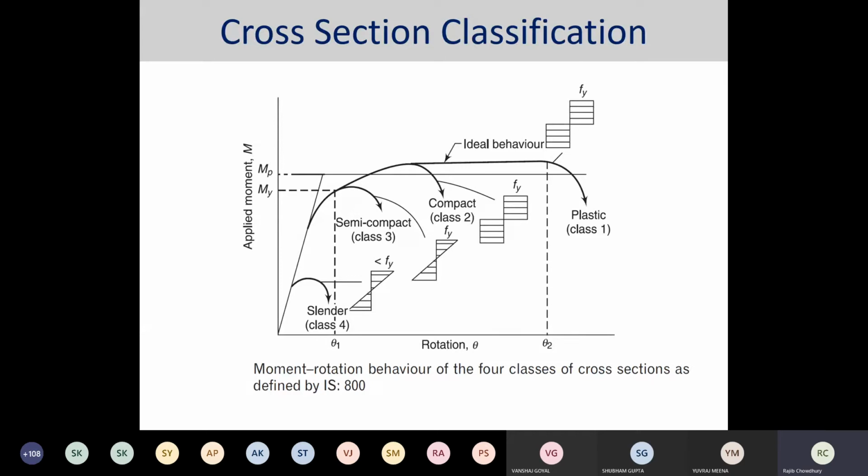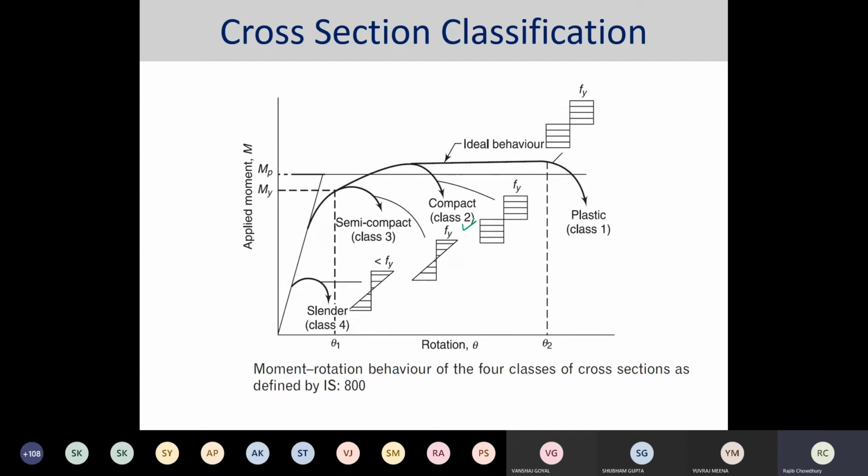The cross sections which can develop plastic hinges, and have the rotation capacity which is required for failure of the structure by formation of the plastic mechanism. Second, we come to class 2, the compact section. In the compact sections, the cross section can develop its plastic moment resistance.